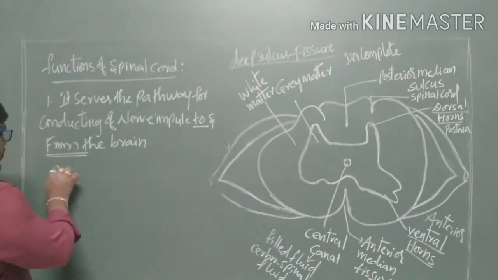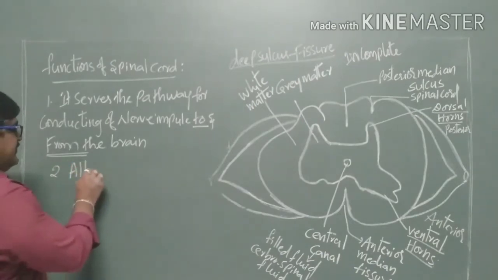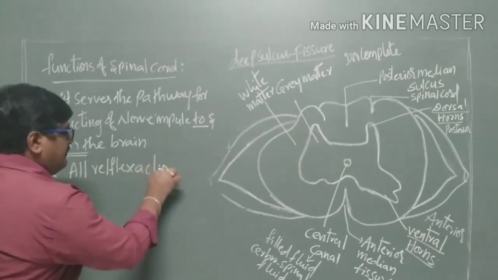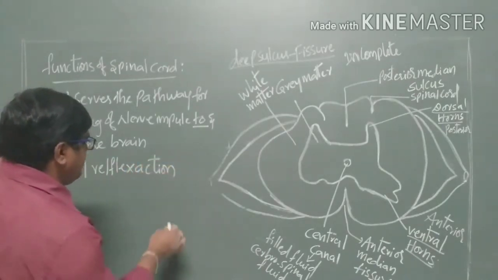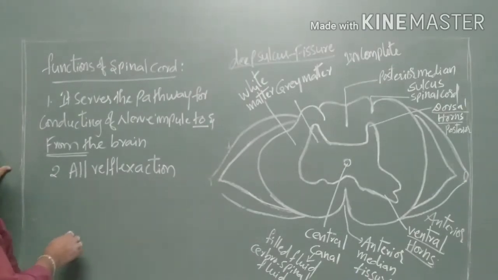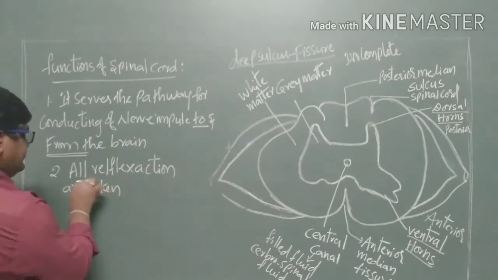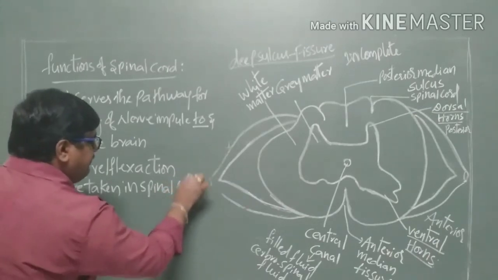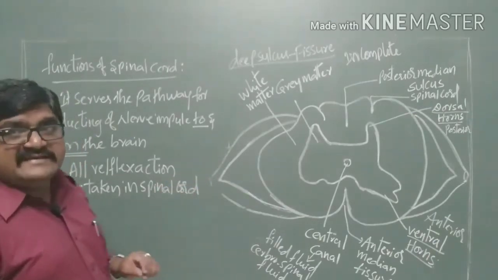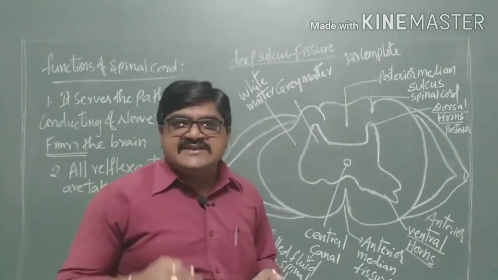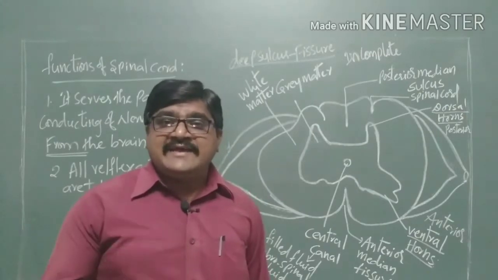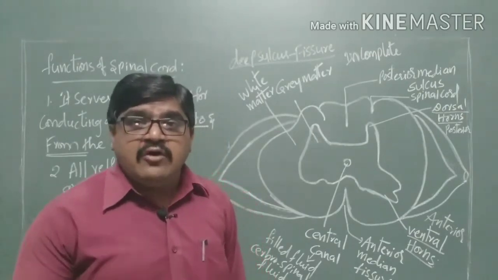The second one is all the reflex actions, all reflex reactions, take place in the spinal cord. So what are reflex reactions? These are sudden, inborn, involuntary reactions which take place in the body of an organism.